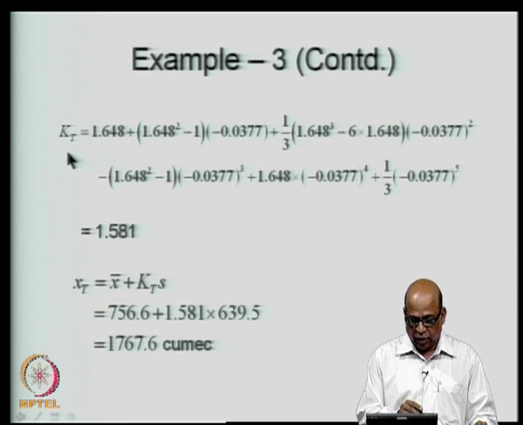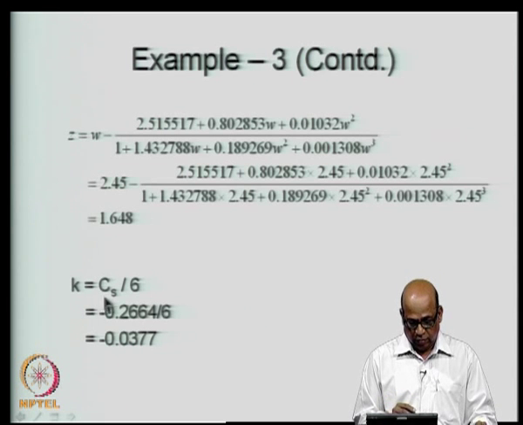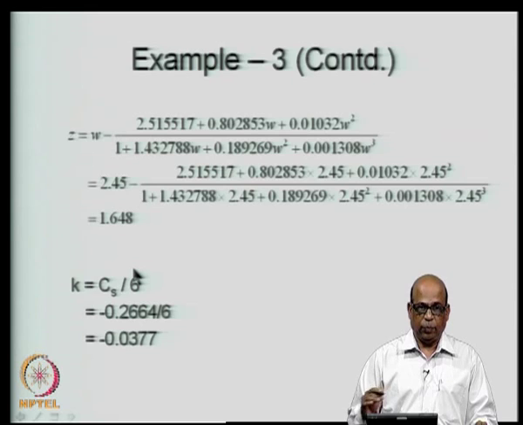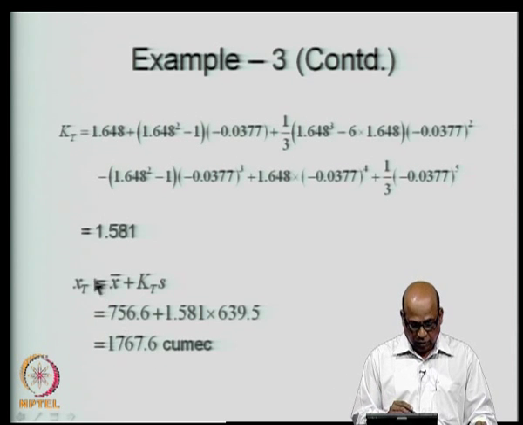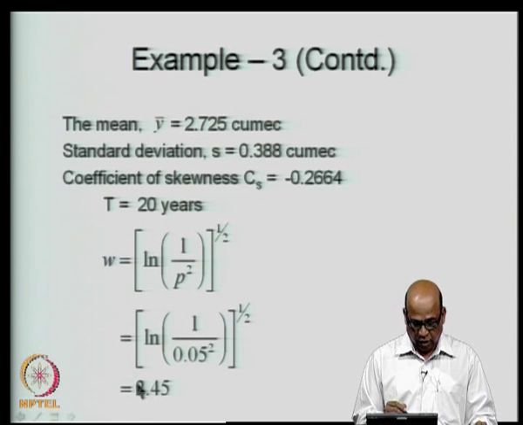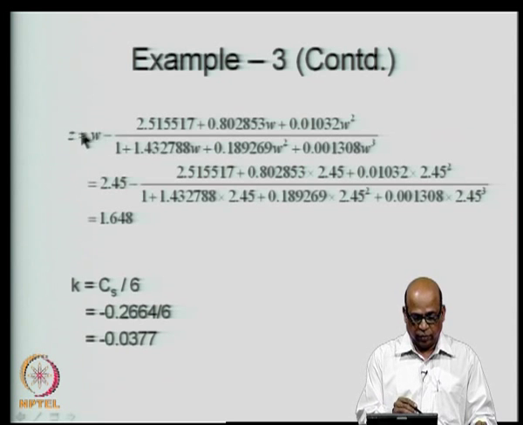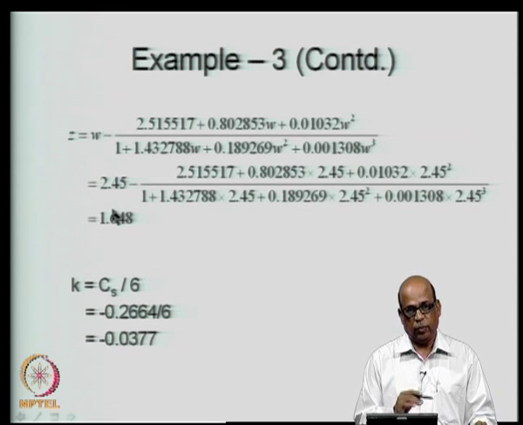I get W from here and use this W to get the Z value, and Z turns out to be 1.648 as in the previous case,